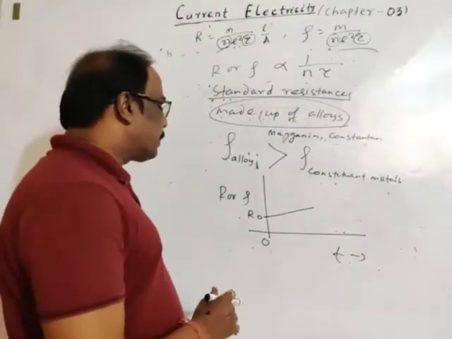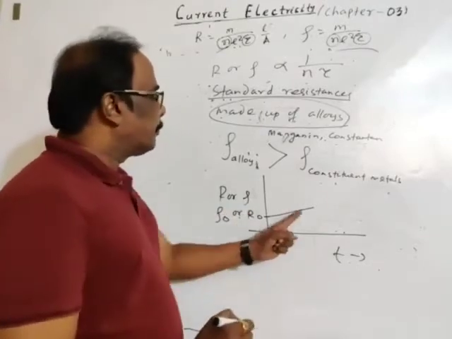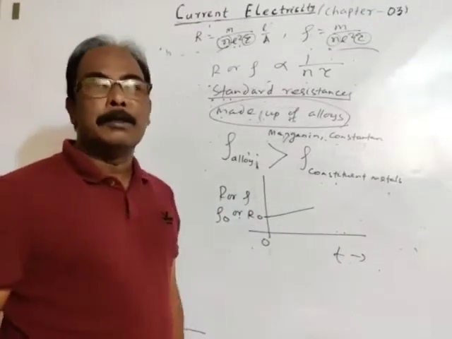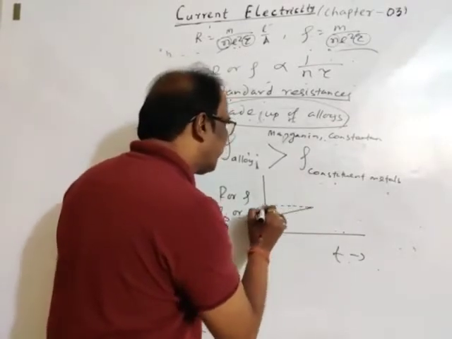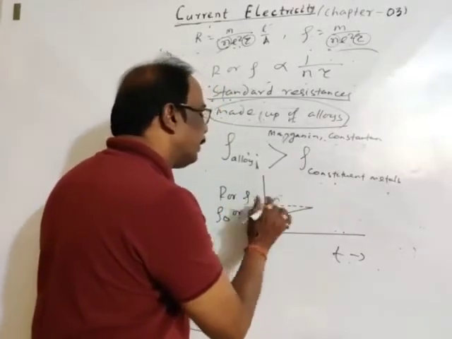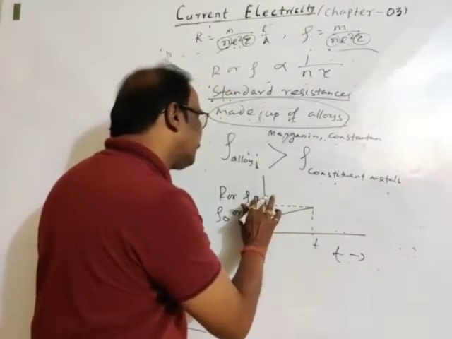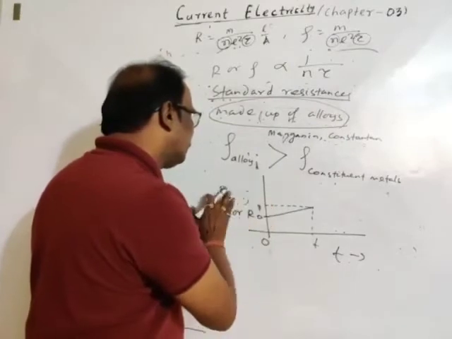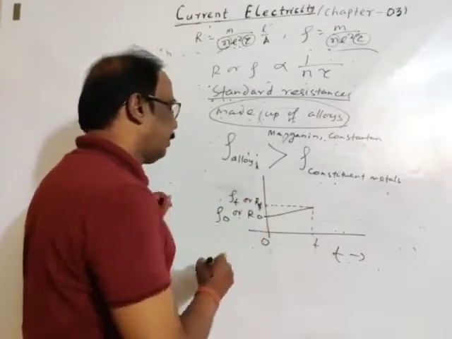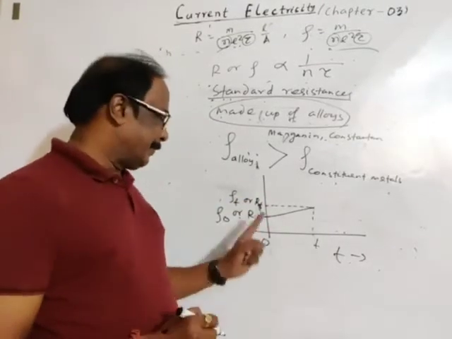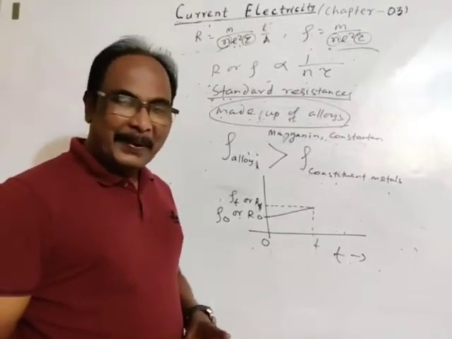This is for standard resistance. You may take rho naught or R naught. Temperature increases and resistance increases. Here temperature is T, then resistance or resistivity is rho T or R T. Is it clear? Okay.